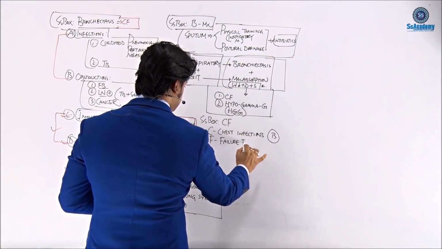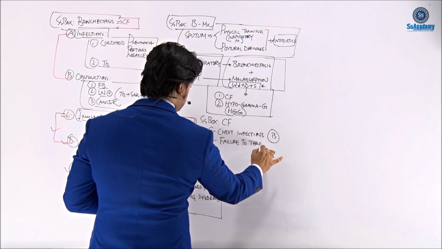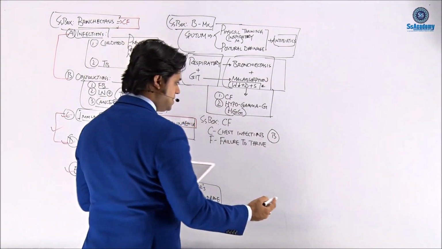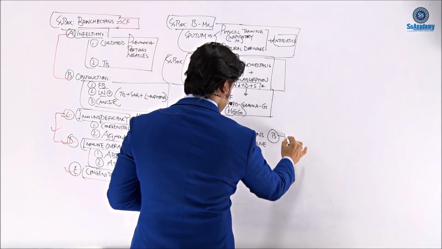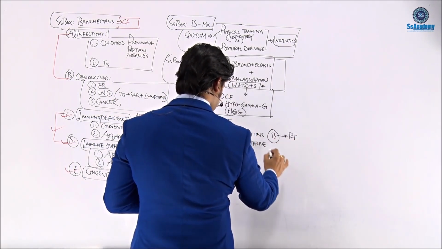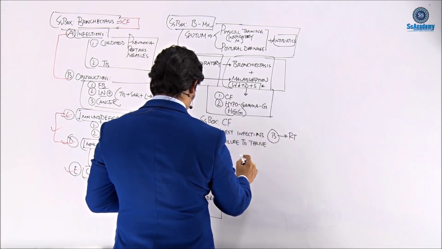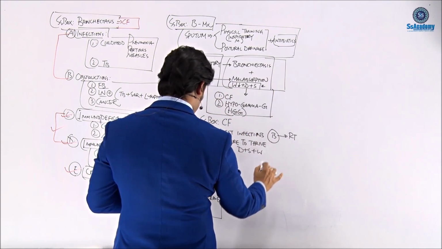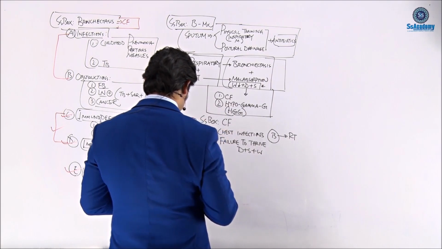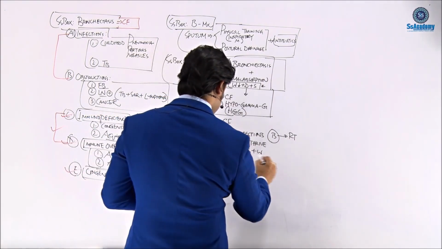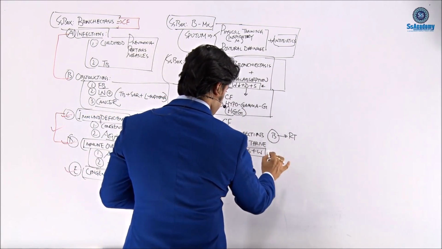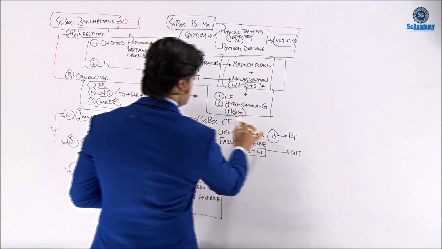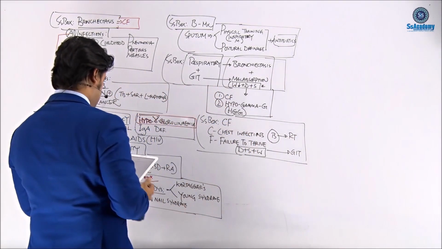Yes, the failure to thrive. And failure to thrive means the GIT symptoms. So bronchiectasis means the respiratory tract, and failure to thrive means once again diarrhea, steatorrhea, weight loss, which are the GIT symptoms. So in that way also we can write a long list of features.